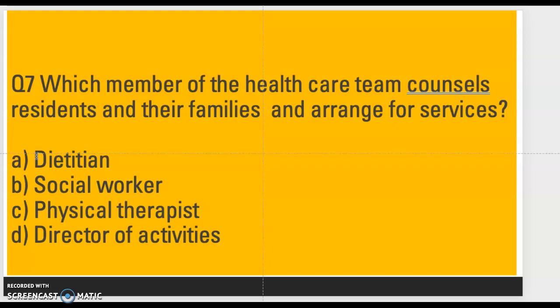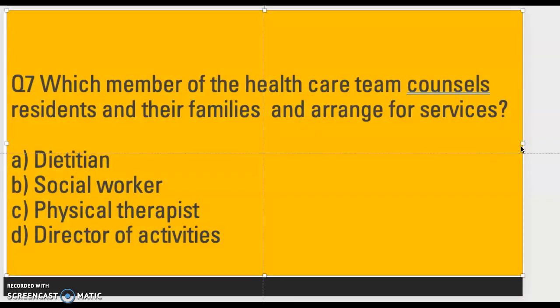The social worker, that's the correct answer, because a social worker normally is a healthcare team member that counsels residents and their families, and also arranges for a lot of different services. A lot of times they arrange for things like accessory rides for the patient. So they are a big part of the healthcare team, and they help patient families to navigate situations. It's basically like a caseworker. So a social worker will be the correct answer for that question.